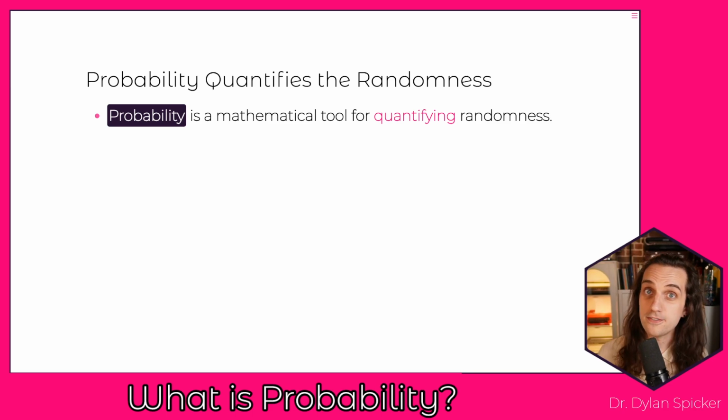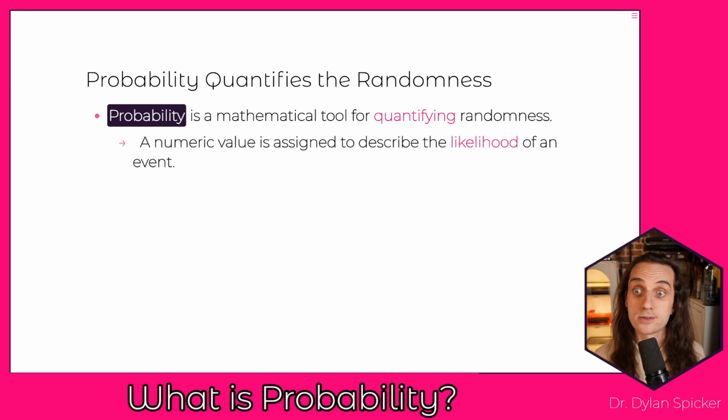So probability specifically is a mathematical tool that allows us to quantify this randomness. And what we mean by that is that it gives a numerical value to describe the likelihood of some event. So if there's a 50% chance that something happens, right, that's a numerical value, that 50% or 0.5. And what that 50% is saying is that somehow there's a concept of the likelihood of this event inscribed there.